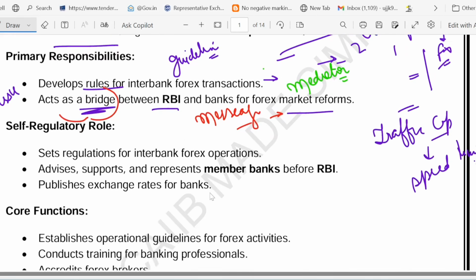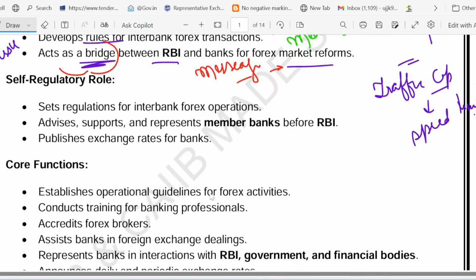Now have a look at the self-regulatory rule. So friends, FEDAI doesn't just make rules. It also monitors banks to ensure they follow them. Yes, monitoring the bank. So in one word, we can say that this is the role and responsibility of monitoring the bank. They not just set the rule, they also monitor the bank whether they are following the rule or not. That is the point.